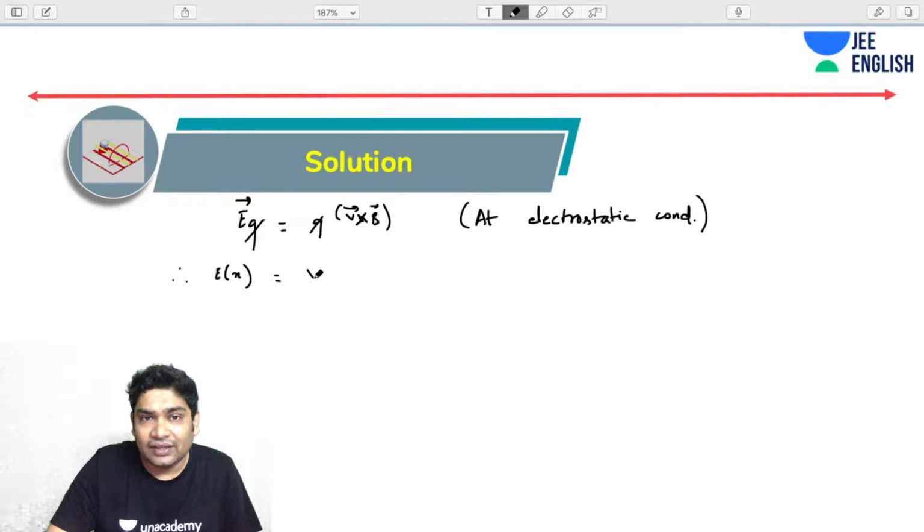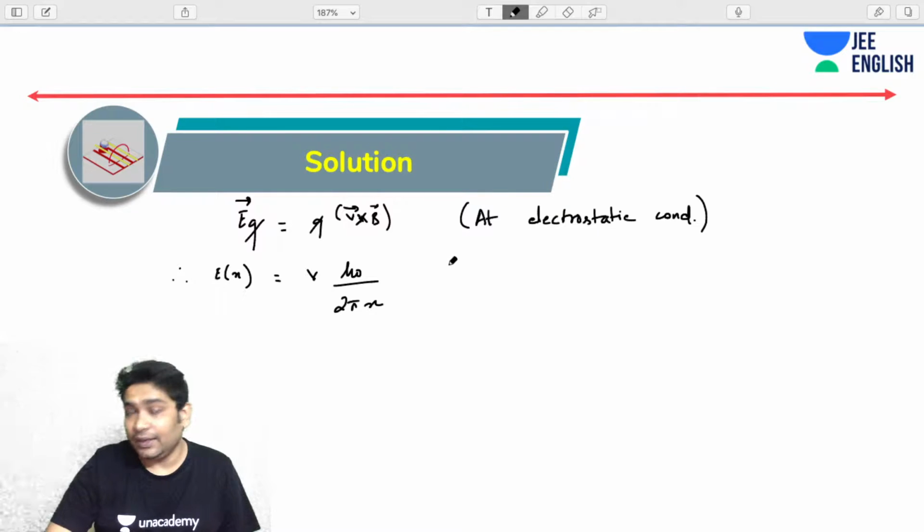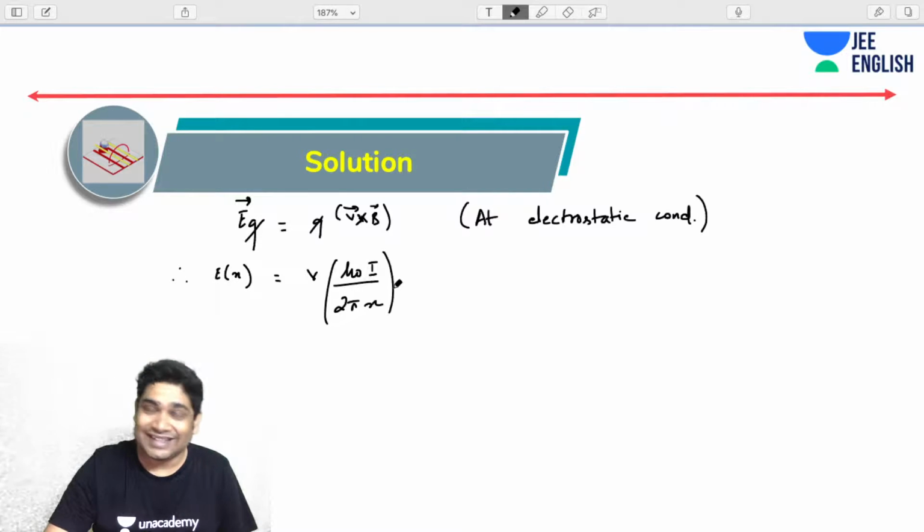So it is V times B. What will be B? B would be mu naught I over 2 pi x. This is how you calculate the magnetic field due to an infinite wire at a distance x from it. Do you guys agree that this will be the electric field at a distance x?